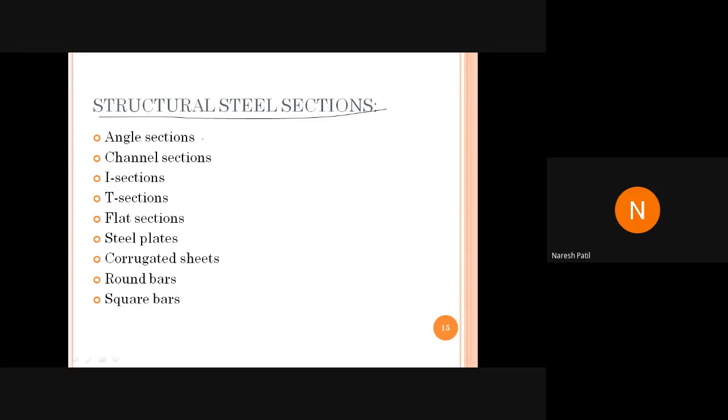In that we have the properties of angle section. All the properties of these members are provided in the steel table. We have angle section, channel section, I section, T section, then flats, which are nothing but plates. Then these two are similar. We have corrugated sheets, round bars, square bars. Mainly in this semester we are going to deal with these sections, and we have to utilize these sections for our design.